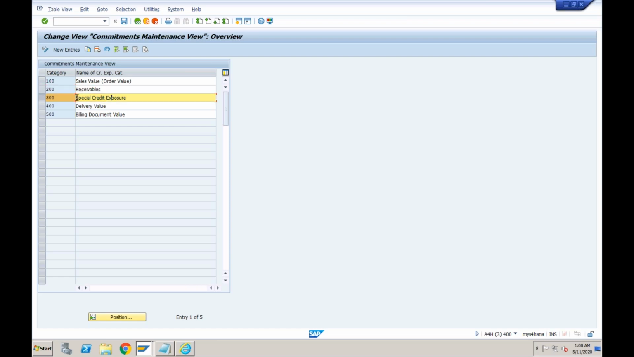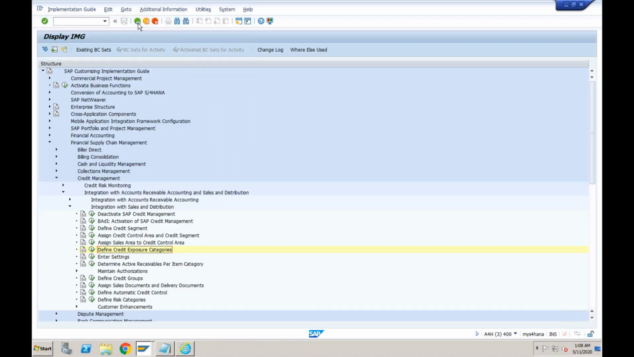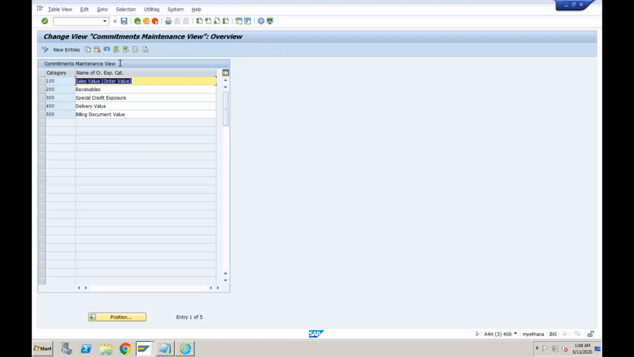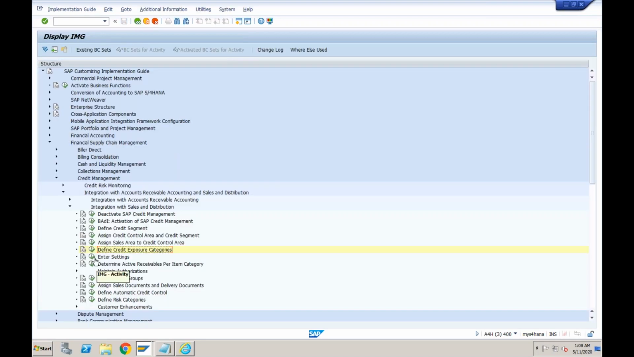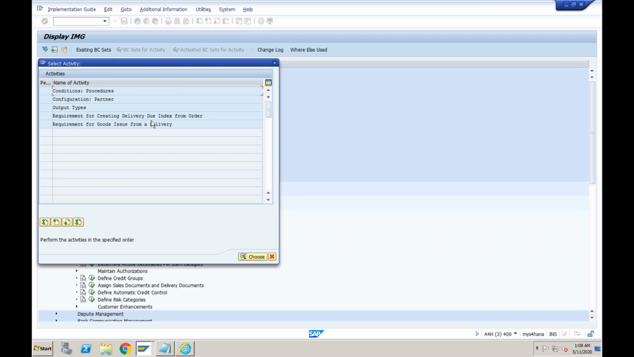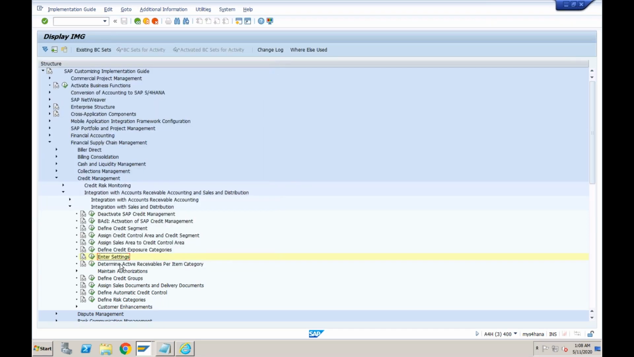Special credit exposure, no need to worry as of now. We will see it whenever it is required. But this is common, you don't need to maintain anything here. It comes by default. We normally don't touch anything, just come out. If you are working in the customer system, in the standard system by default you will see all these 5 values. No need to change anything here. Enter settings, I don't think there is any need to go. No, this is all related to SD. We don't need to worry about these enter settings.